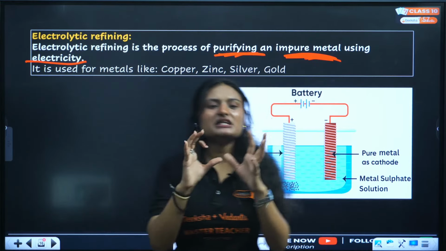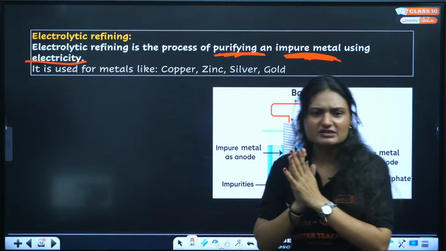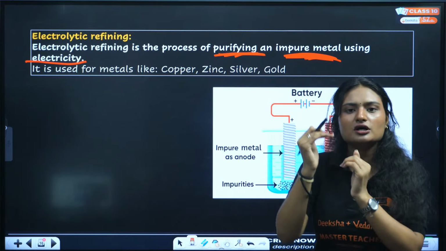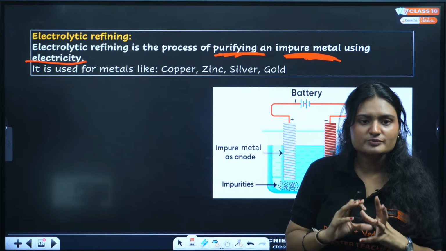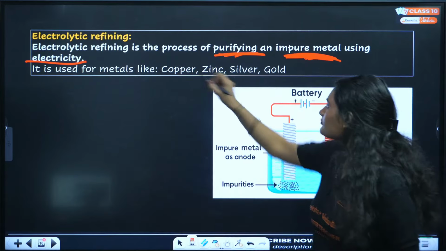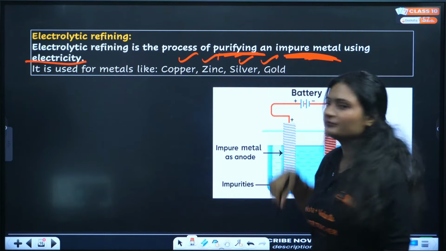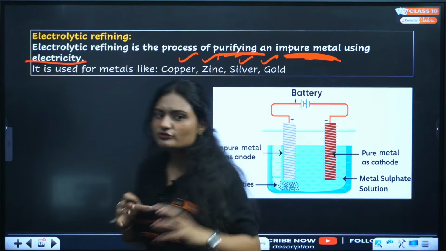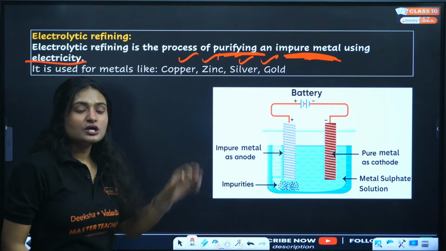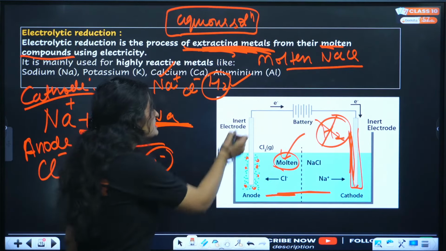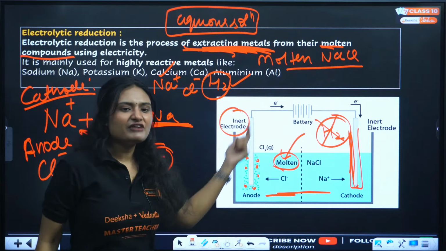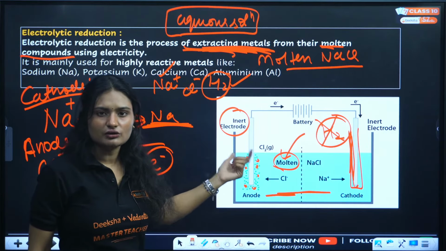So we normally use it for moderate to less reactive metals. Only for those metals we use this process: copper, zinc, silver, gold. Clear? So we have a cathode and an anode. In the earlier case, both the anode and cathode were inert. Inert means they were not reactive. Normally we use graphite electrodes, okay?